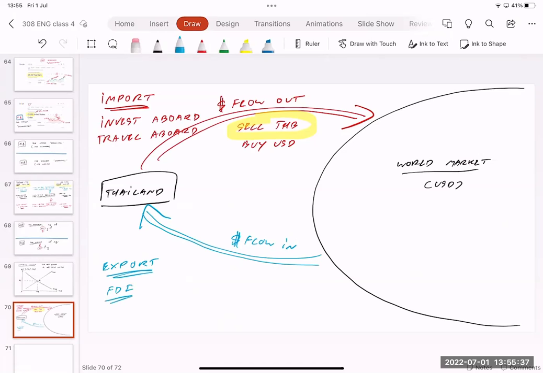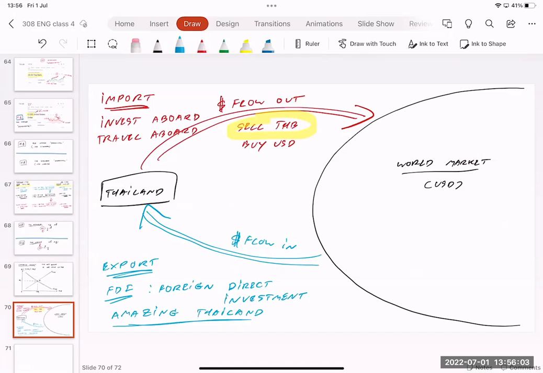FDI comes from foreign direct investment. Okay, a big company from another country invests in Thailand. Or maybe everyone wants to travel to Thailand, for example, we have the Amazing Thailand campaigns. Everyone wants to travel to Thailand.